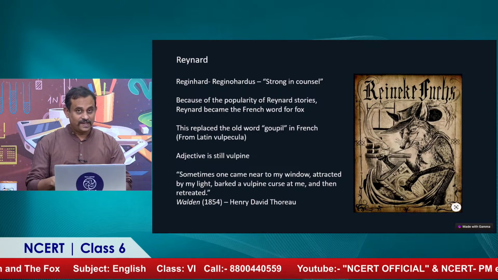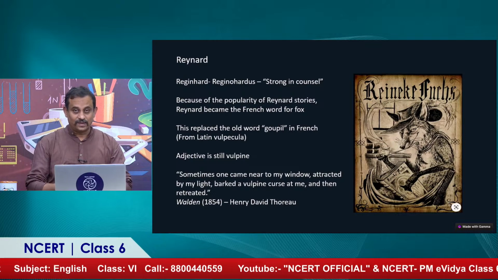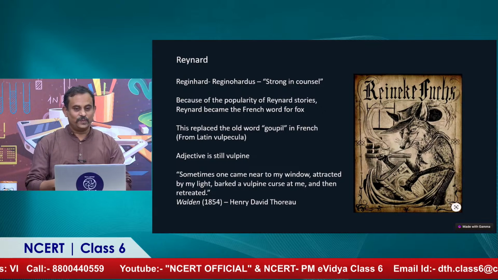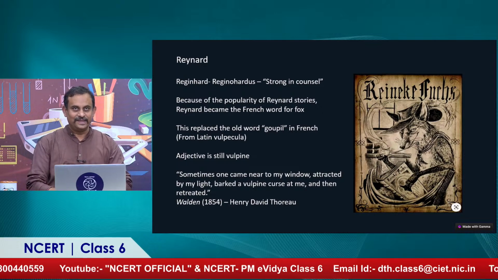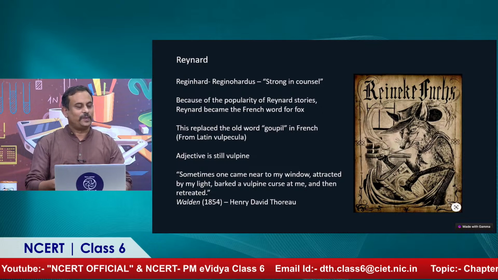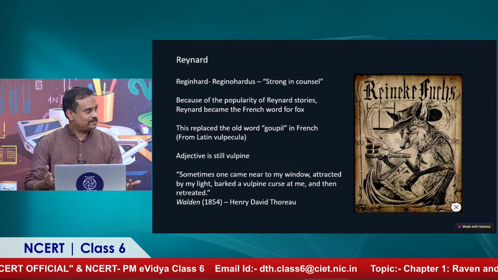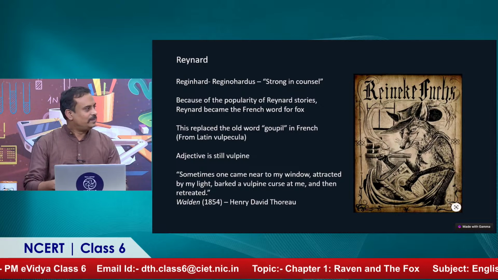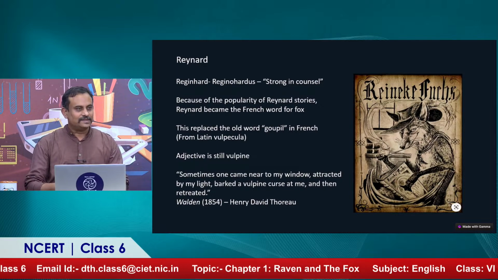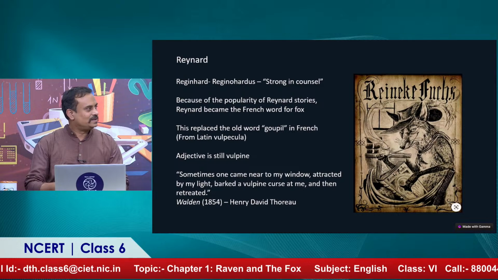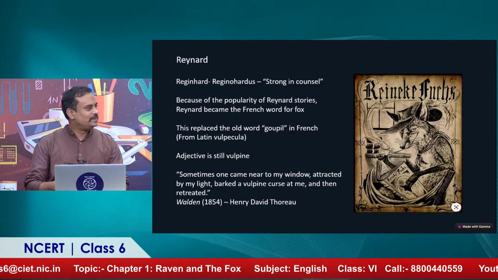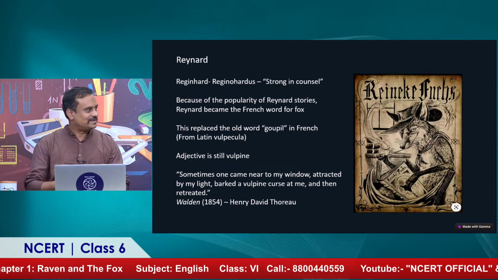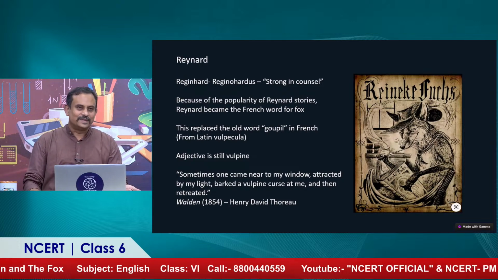So in French also, the word for a fox is not Reynard, but it is Goupil, as you can see in point number 3. But these stories became so popular that, for example, in childhood we used to read Champak, and the rabbit is called Chiku. So eventually Chiku became a metaphor for a rabbit. When you say Chiku, it means rabbit, or the various other names.